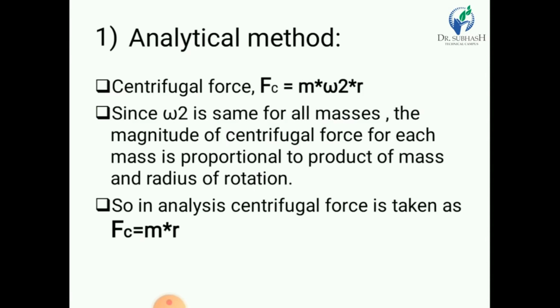So the magnitude of centrifugal force for each mass is proportional to the product of mass and radius of rotation. So in the analysis, we consider centrifugal force as m into r, in kg into meter.